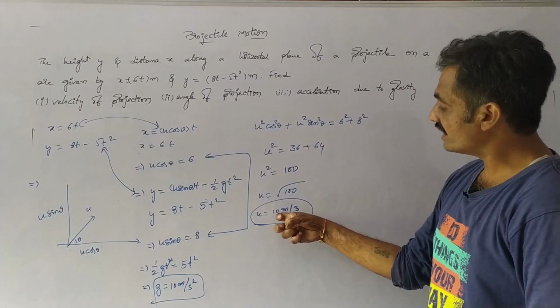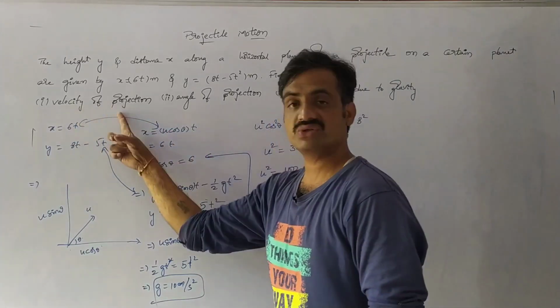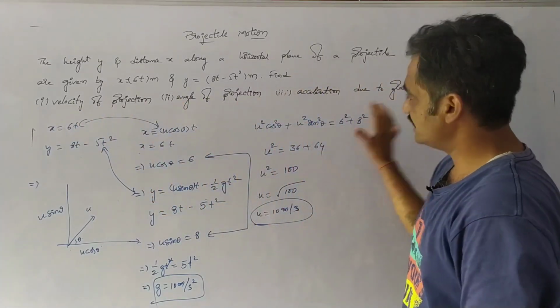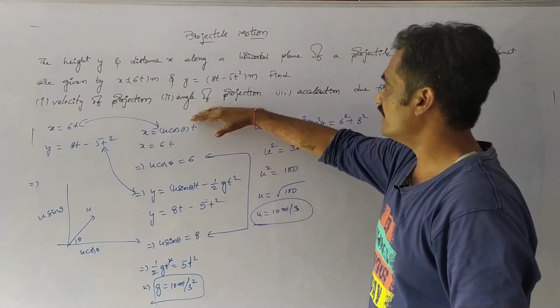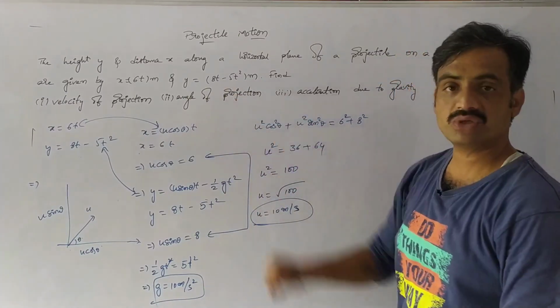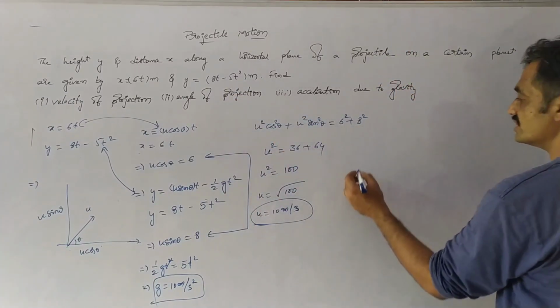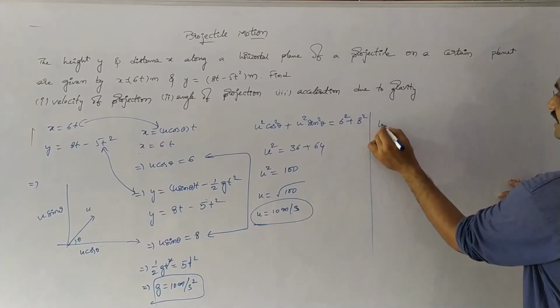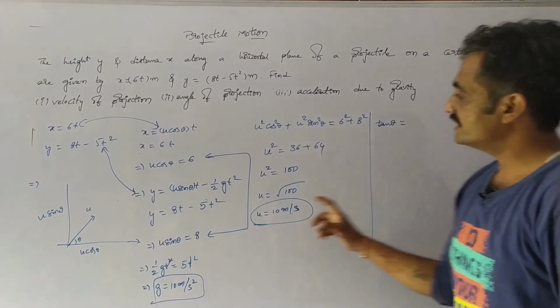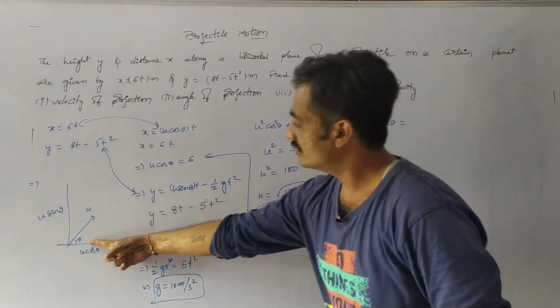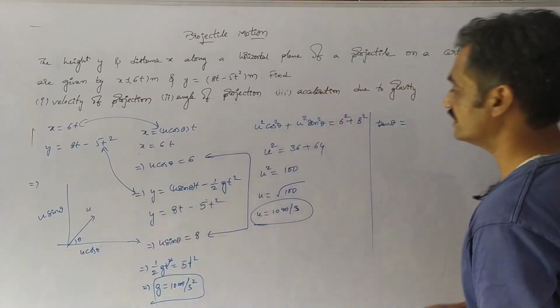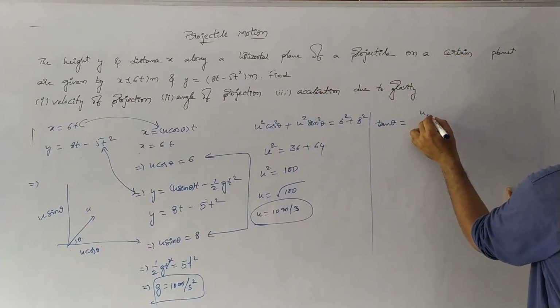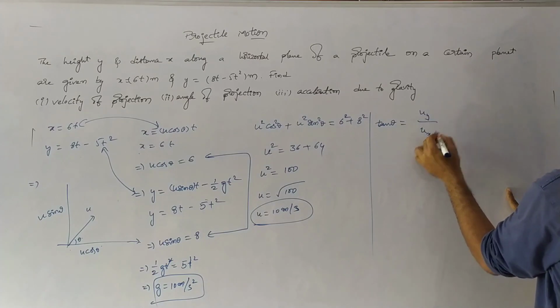So here we have derived the initial velocity of projection as well as the acceleration due to gravity. And again we have to find the angle of projection, which is represented by tan theta. Tan theta equals the velocity along the vertical axis, that is u y, by u x.